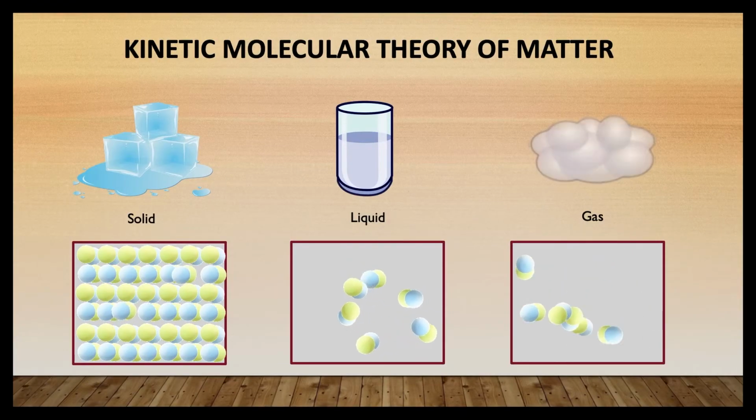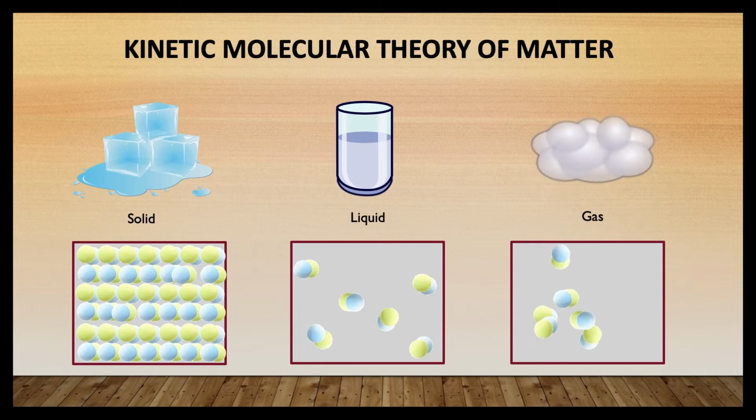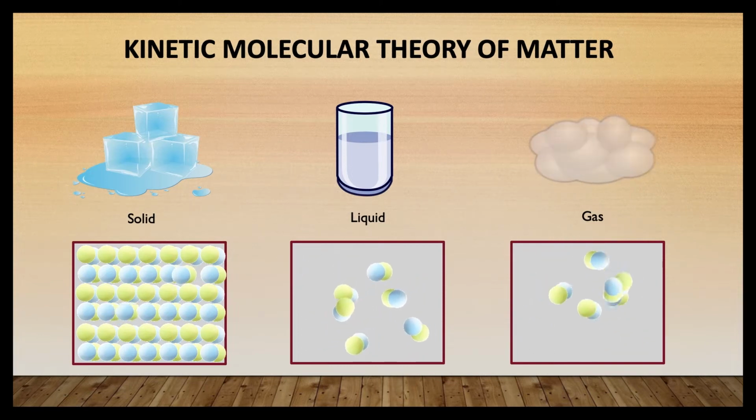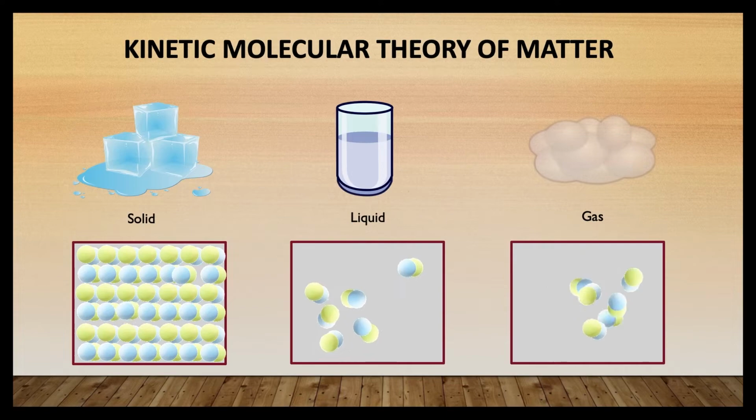In solids such as ice, the particles hardly move at all and hold a regular pattern because energy is low and the particles are tightly packed. In liquids such as water, the particles have more energy and the freedom to move around. Liquids have the ability to flow and fill the shape of any container they are contained within. But in the case of gases, steam for example, the particles have the most energy.